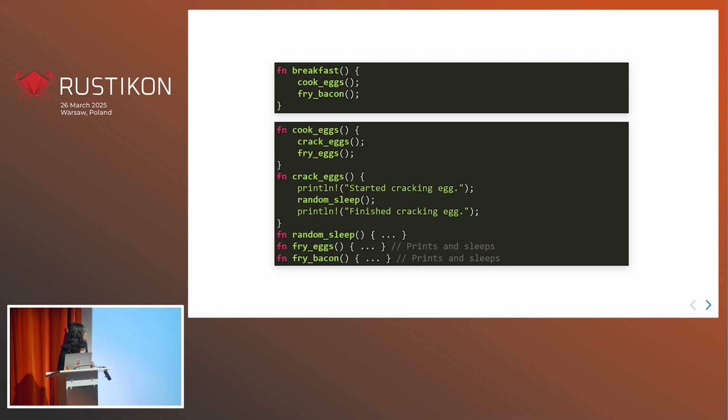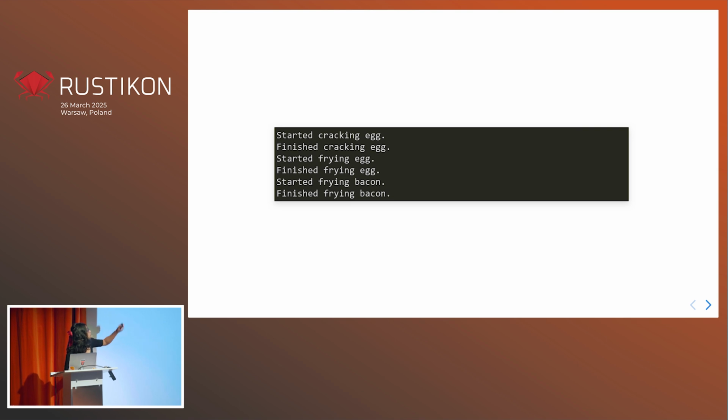OK, that's what this synchronous code looks like. And this is the output. It's what we expect, right? We crack the egg, we finish cracking it, we then fry our egg, and then we fry our bacon.